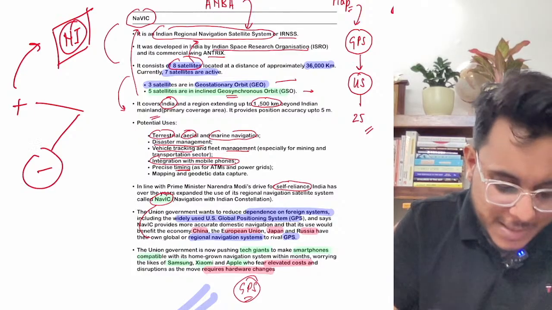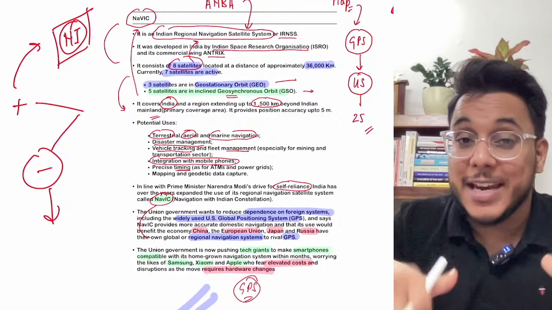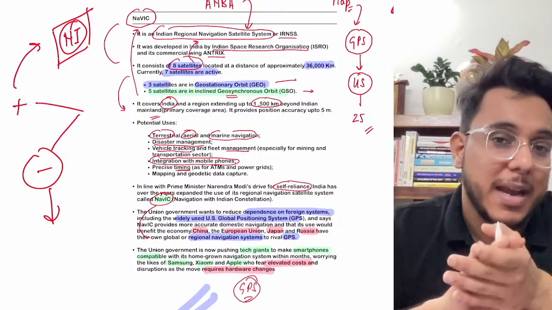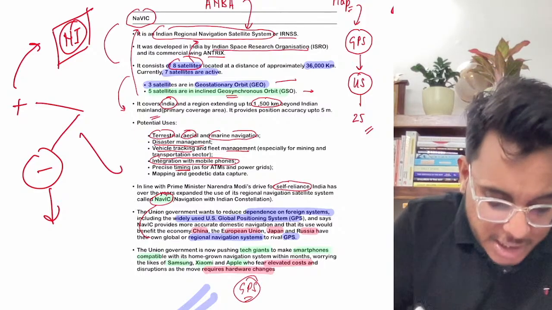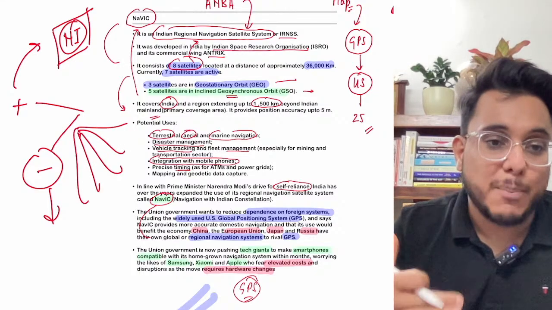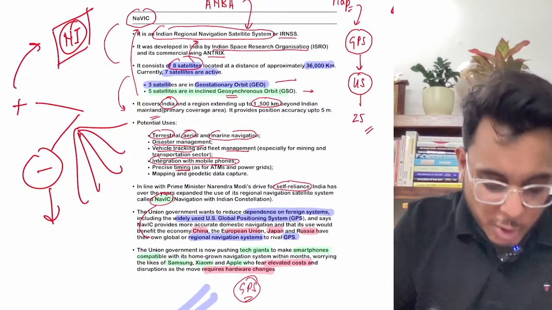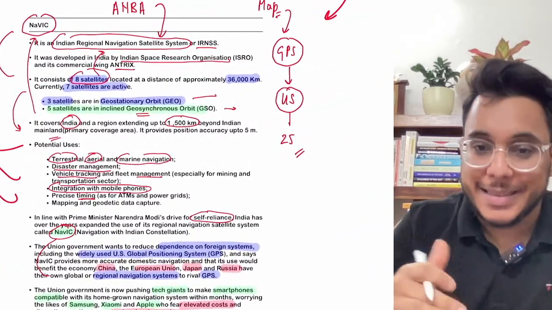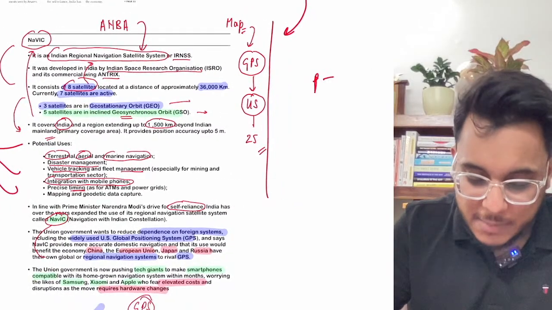But at the same time, right now in India's manufacturing sector, we are inviting Apple, Samsung, Foxconn to come to India. India is a very big mobile market, but if such compliances are imposed, it might not give positive signals and it might be counterproductive. So these are the issues that have come. Now understand one more thing, that this NavIC in itself can be important for the prelims examination also.